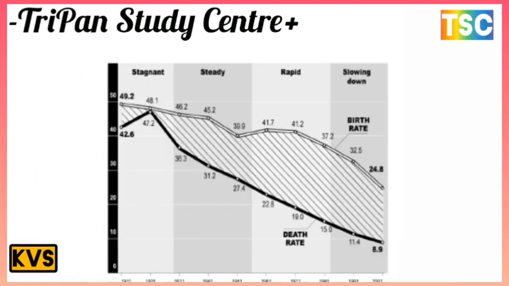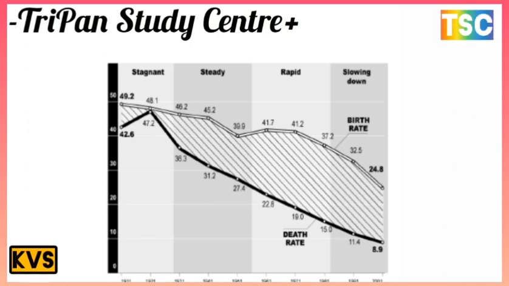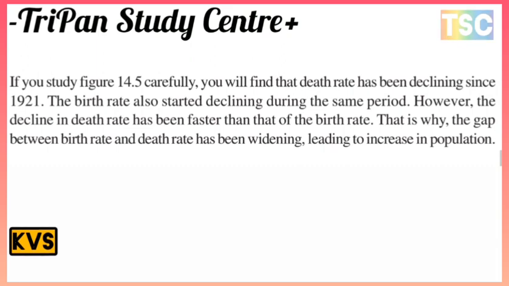In this graph, there is population growth. The most important factors here are death rate and birth rate. Death rate decreases, but birth rate usually increases. This is the most important graph on your screen, and almost all your doubts are cleared in this map. If you study Figure 14.5 carefully, you will find that the death rate has declined since 1921.